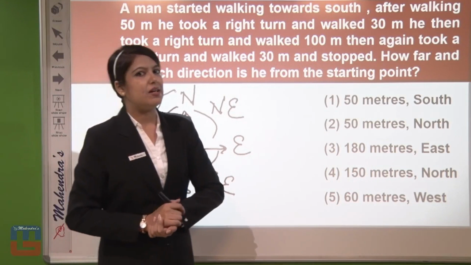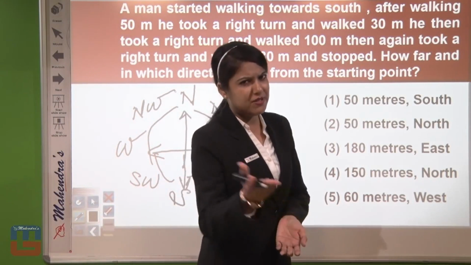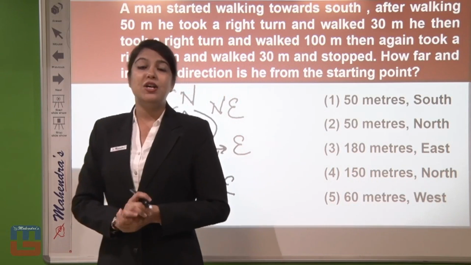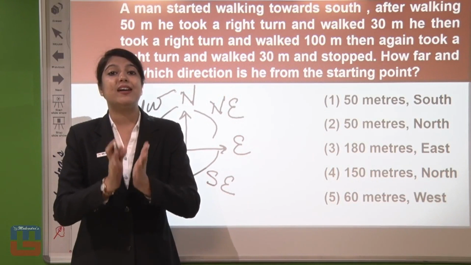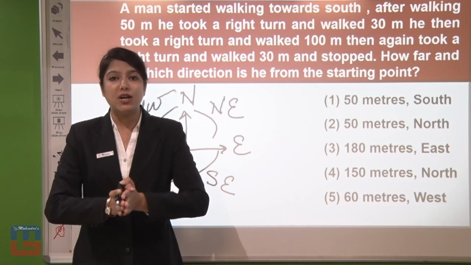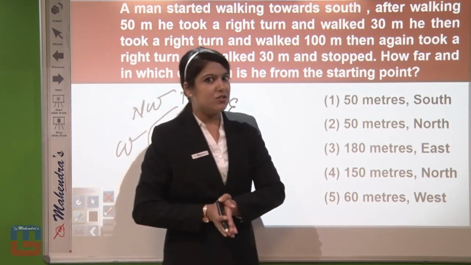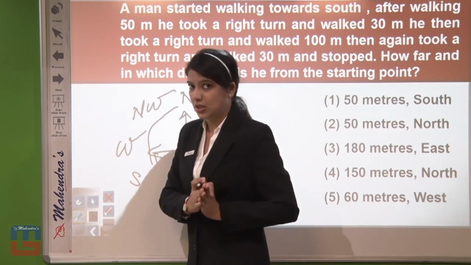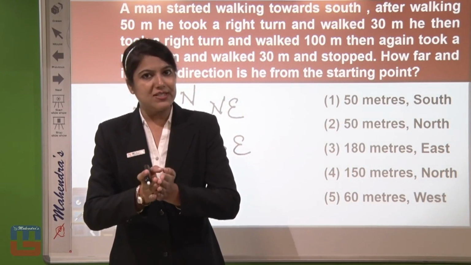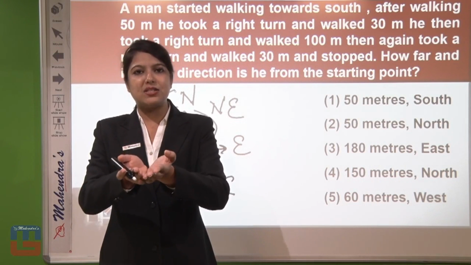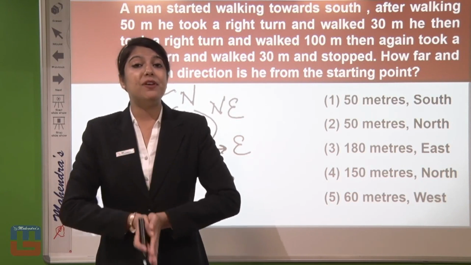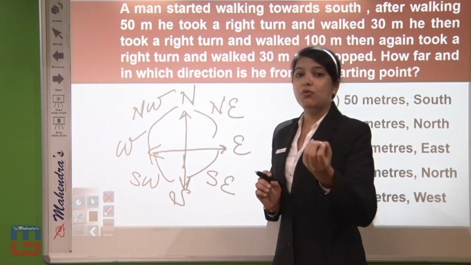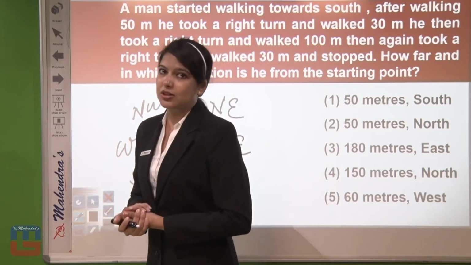Now the mindset of a candidate. When a boy or a person is walking forward or walking ahead, we usually assume he is walking to the north side. But no, you don't have to assume anything except the conditions given in the question. So just focus on what is given. If it is given that the boy is moving forward and that direction is north, fine. But if it is not given, you don't assume that the boy moving forward is going towards the north direction.